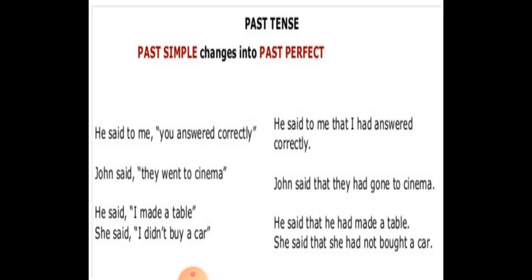Now if the sentence is in simple past, that was all regarding present forms. Now if it is in simple past, for example, he said to me you answered correctly. So what will it become in past perfect? He said to me, or he told me is also correct, said to changes into told. He said to me that I had answered correctly. Now you will change according to the object, that is me. According to me the pronoun will change, so here it becomes I. He said to me that I had answered correctly.